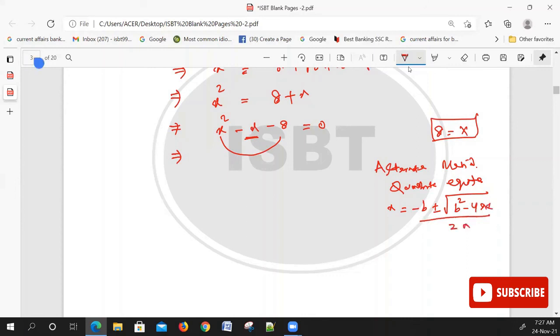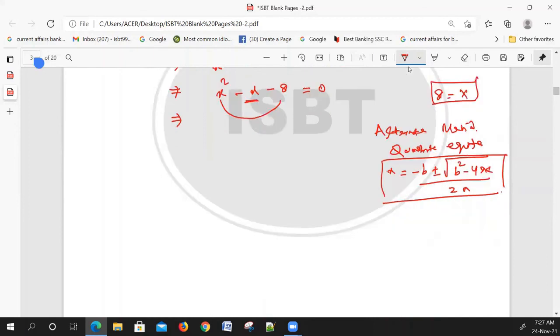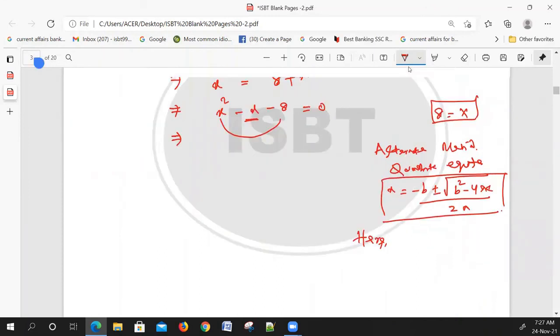This is the formula. Here this is a, this is b, this is c. So a का कितना value है? a is equal to x square means 1. b is equal to minus 1, that is minus x means minus 1. And c is equal to minus 8.